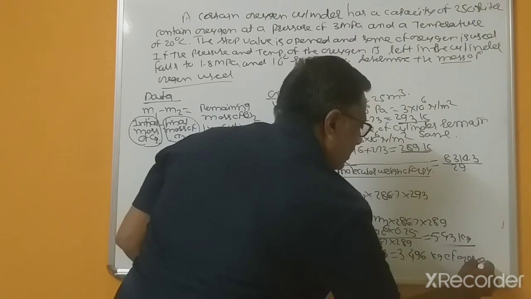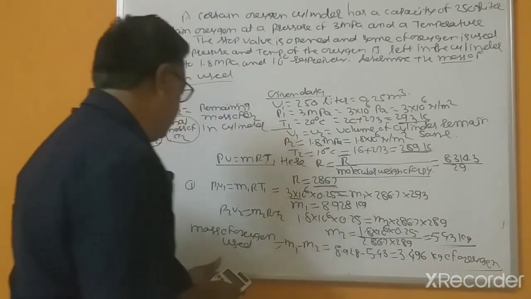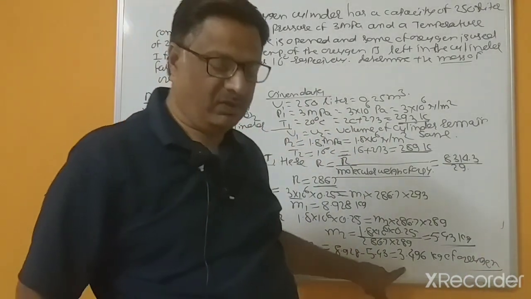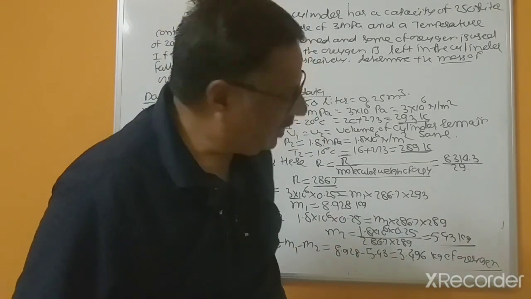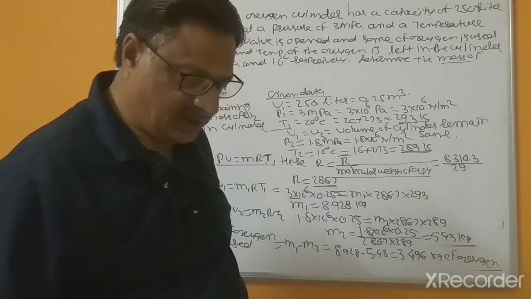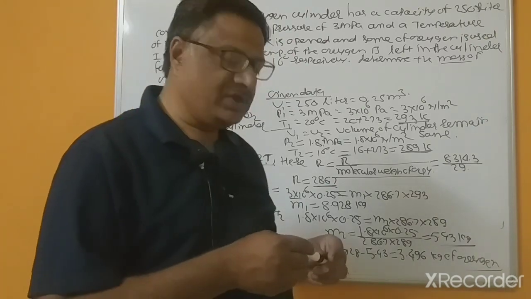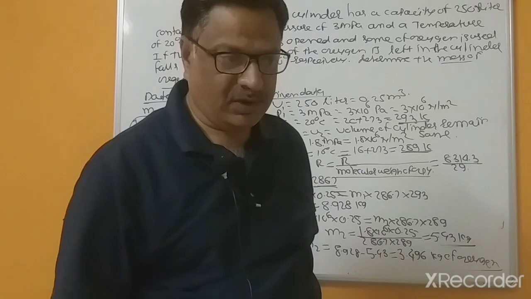What is your answer? 3.496 kg is the amount of oxygen that is used.